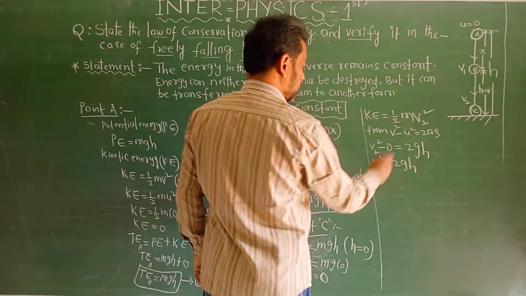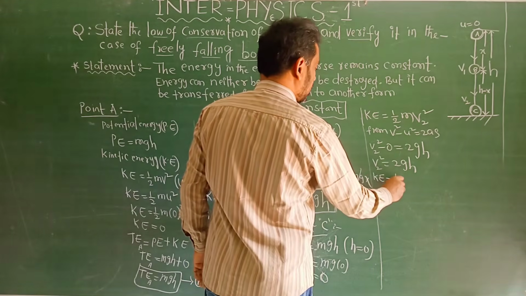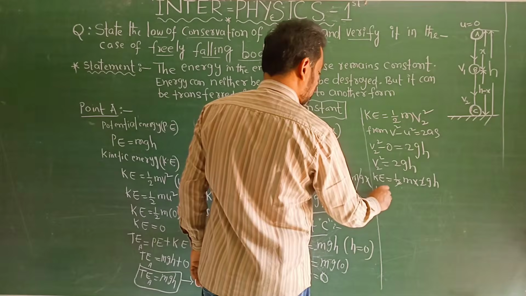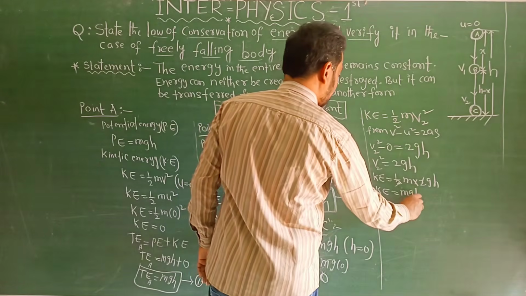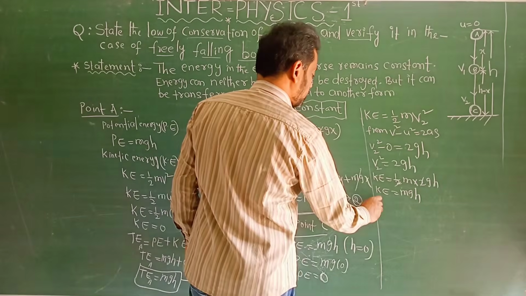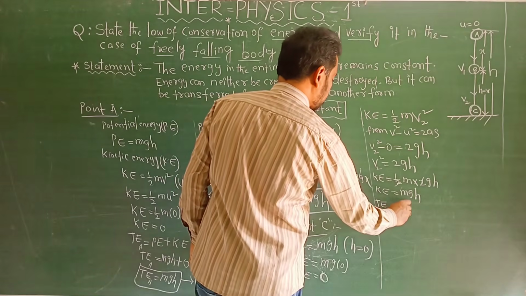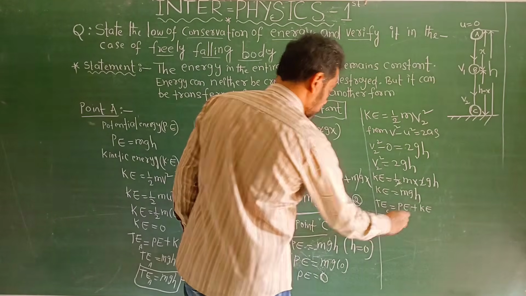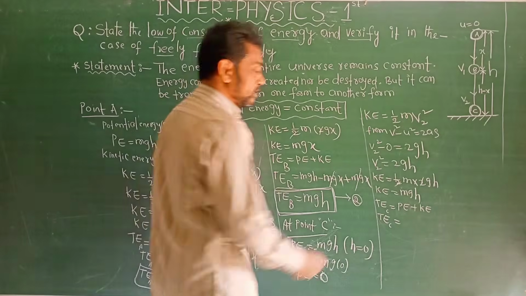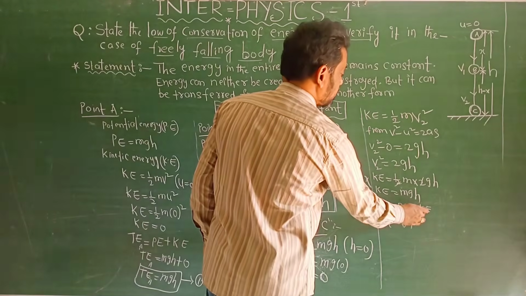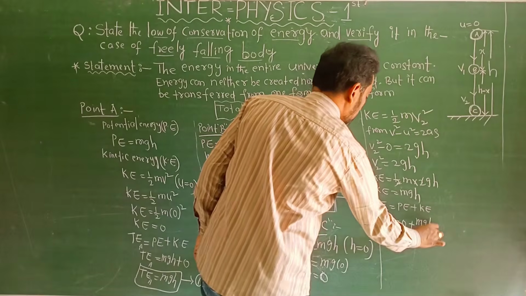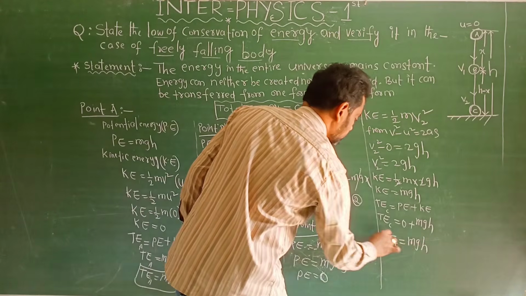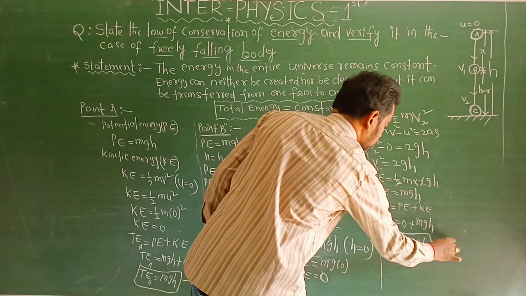Substitute this v2 value here: kinetic energy KE is equal to half into m into v2 square, which means 2gh. The 2 cancels, KE is equal to mgh. Now I want the total energy at point C. Total energy at point C is equal to PE plus KE. What is the potential energy at point C? 0. Plus the kinetic energy at point C, mgh. So the total energy at point C is 0 plus mgh. This is equation number 3.